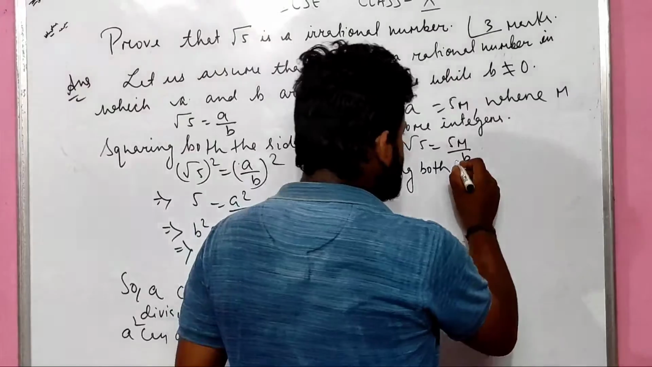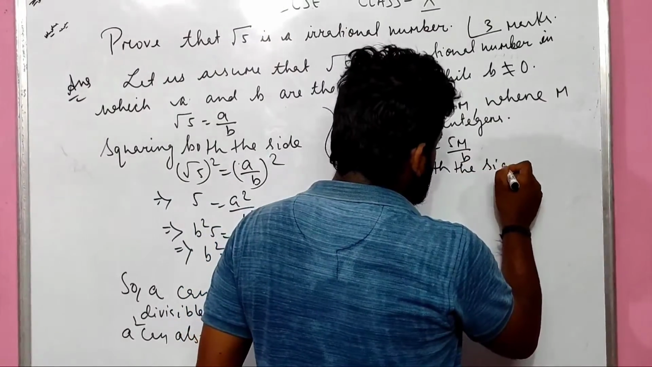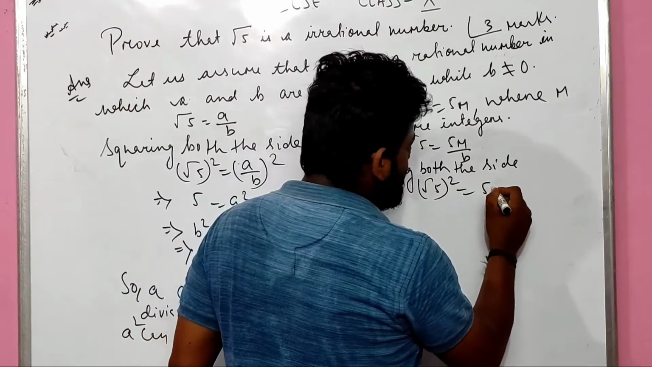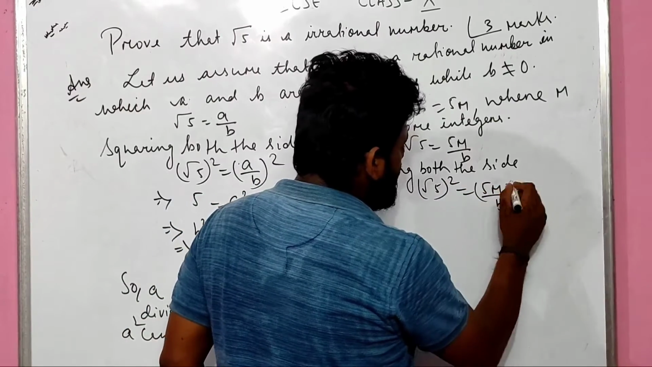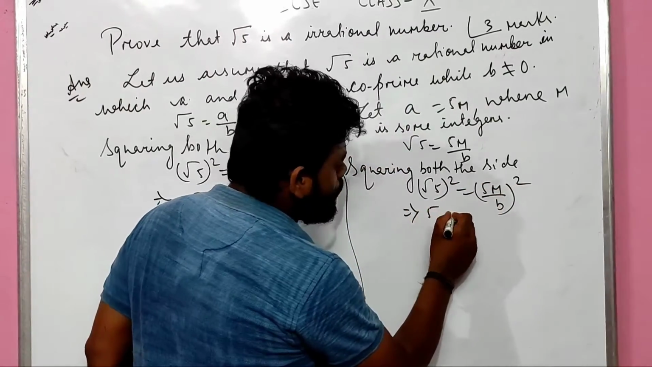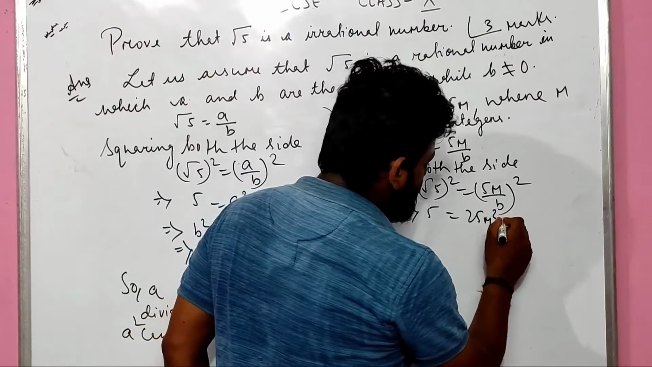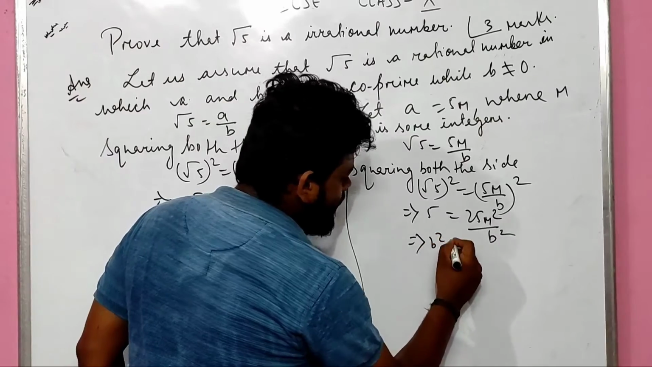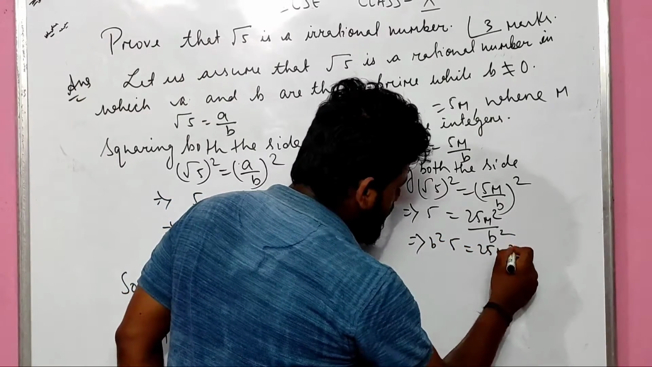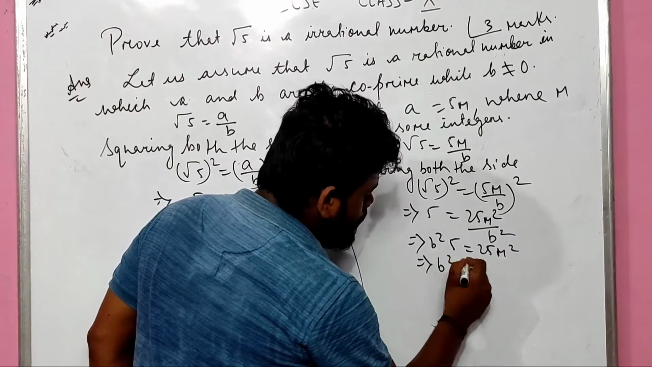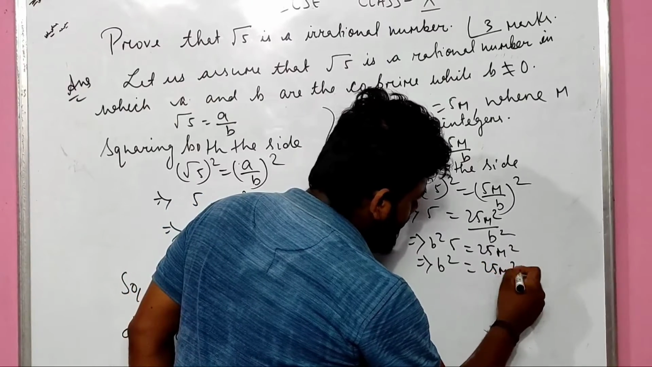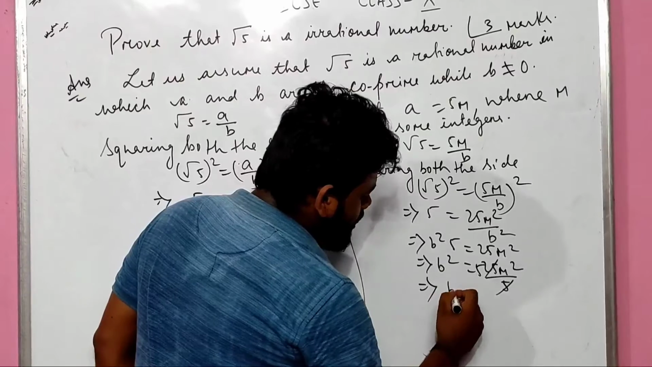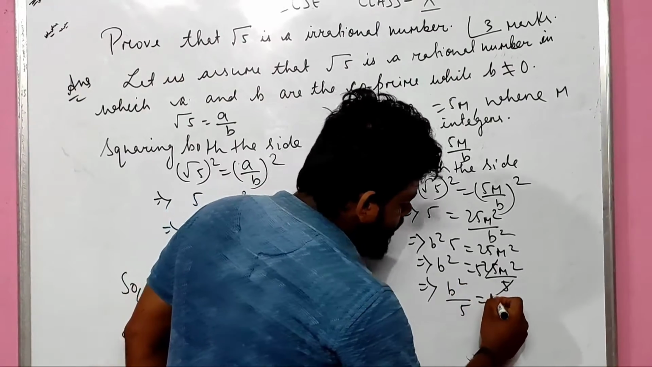Squaring both sides, what beta? Squaring both sides, root 5 whole square equals 5m upon b whole square. So after getting it, what shall I get? 5 equals 25m square upon b square. So cross-multiplying, here I will take 5 b square equals 25m square. So again b square equals 25m square upon 5, which will get cancelled by 5. So I can even write b square upon 5 equals m square.